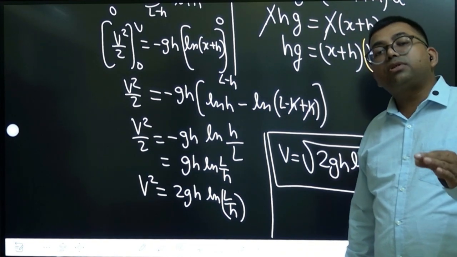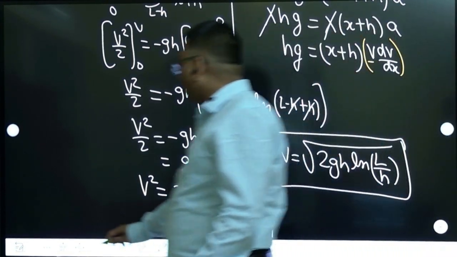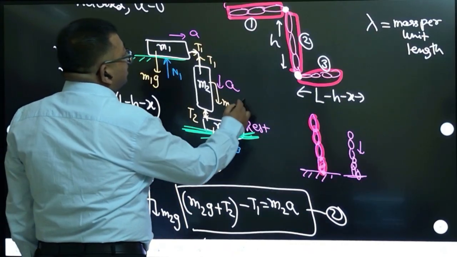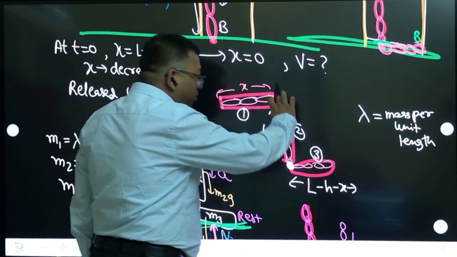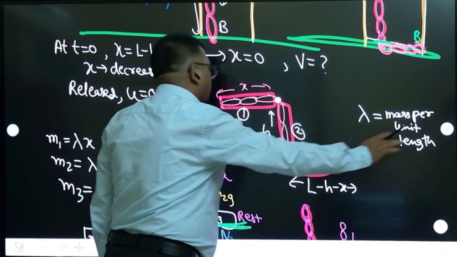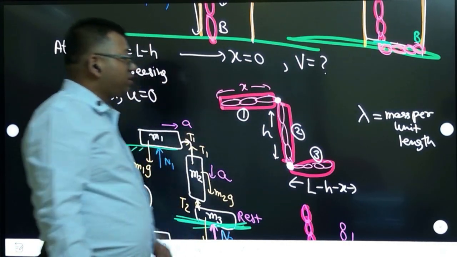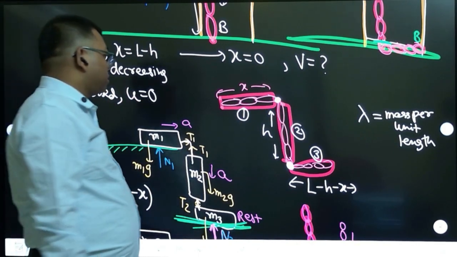The final position at which they are asking the calculation is this only. They are asking the calculation when this x becomes 0. This x becomes 0 means this portion becomes 0. So the total portion will be hanging here, h length, and the remaining length will come on the ground. No portion is on the tube, right? Understanding? That is what it is.